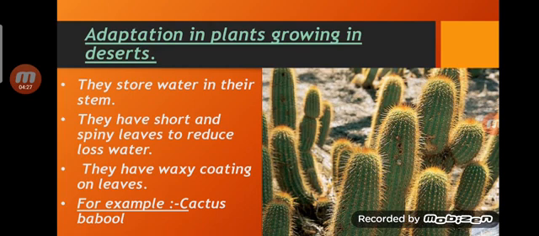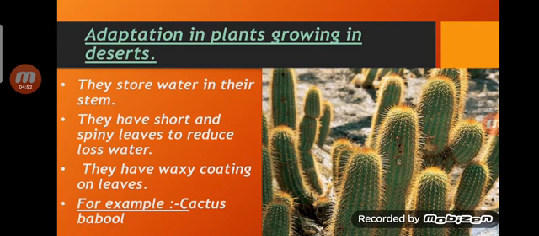The next one is they have a waxy coating on leaves. Their leaves are very slippery. If you touch them, you will feel they are very slippery. That means they have a waxy coating on the leaves. So these are the characteristics of plants growing in deserts. For example, the cactus you can see in the picture, and babool also. These are the plants which grow in deserts.